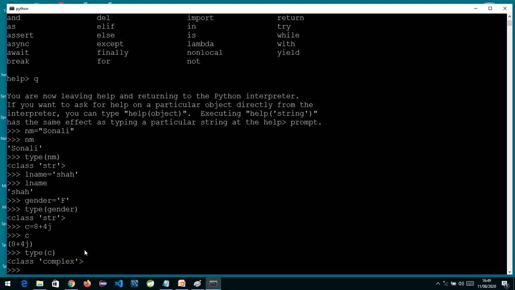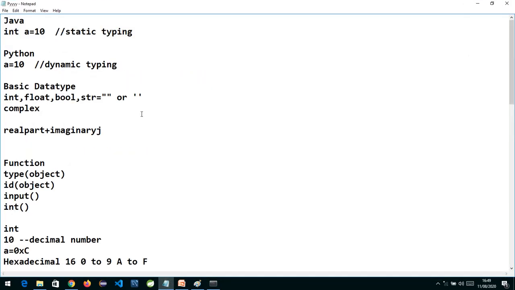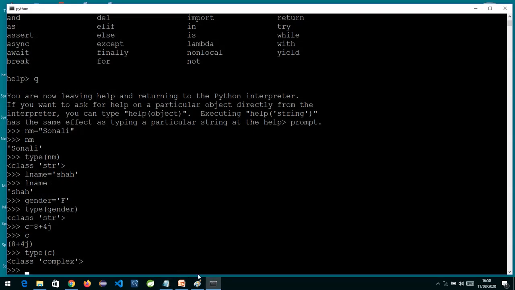Complex. So the complex data type is always represented in which format? Before the plus we write the real part, then we have the imaginary part, and J is a constant which is the square root of minus 1. So this is the real part plus the imaginary part, and J makes this a complex number. So a complex number is always represented using real plus imaginary and J as a constant.